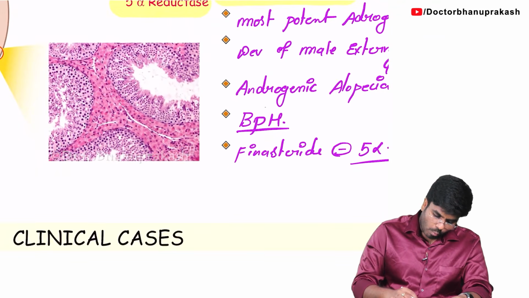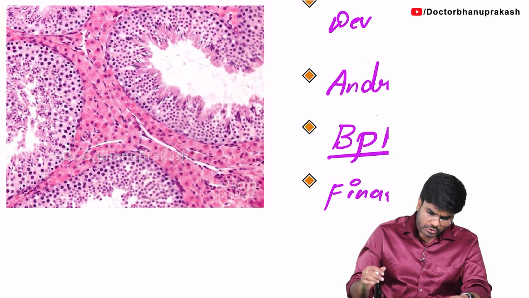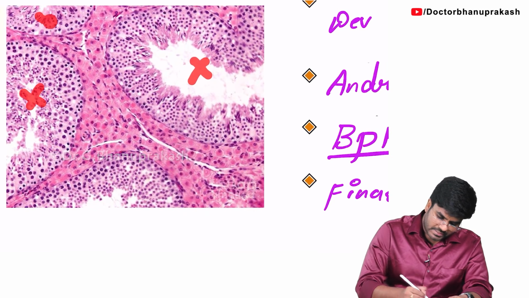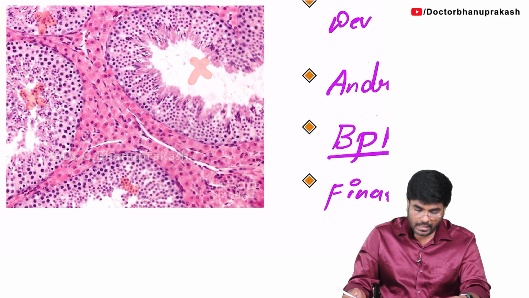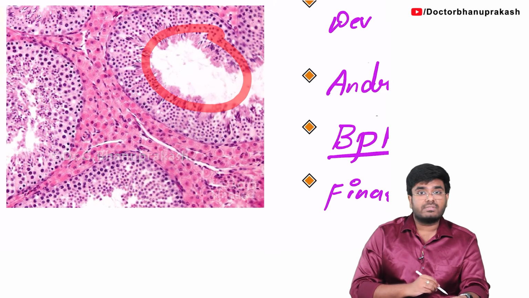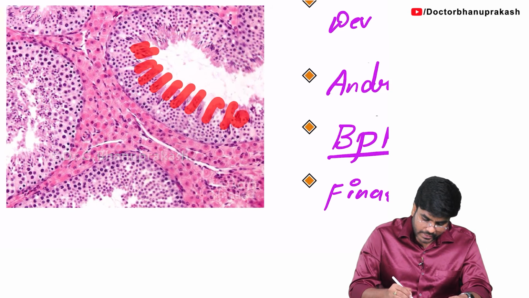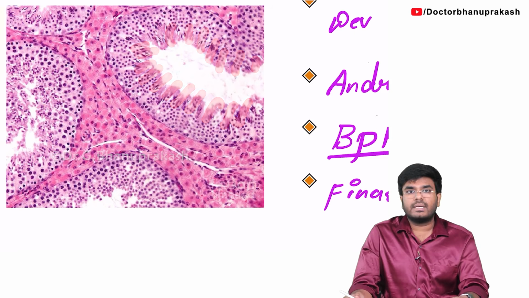Next, apart from this, what else should you know? Guys, here is the histological image. You can very clearly see these are the seminiferous tubules, where spermatogenesis is happening. The Sertoli cells will be there inside, helping in the process of spermatogenesis. All these cells are the sperms. From the spermatogonia, the sperms are getting developed.